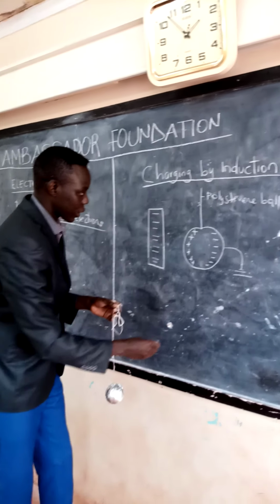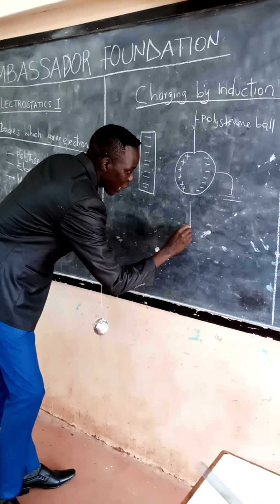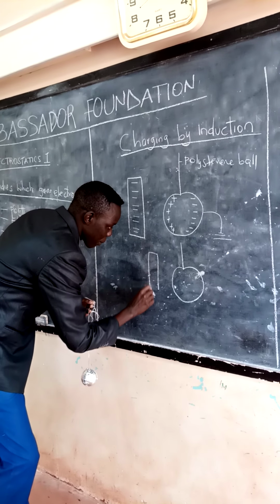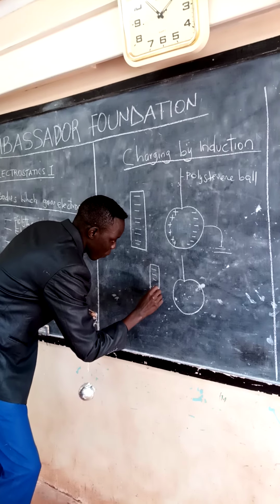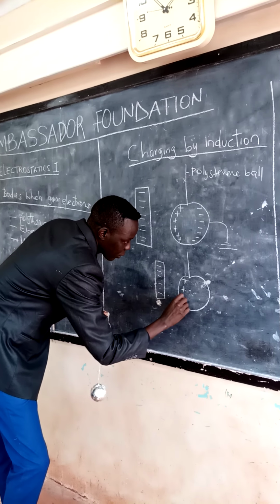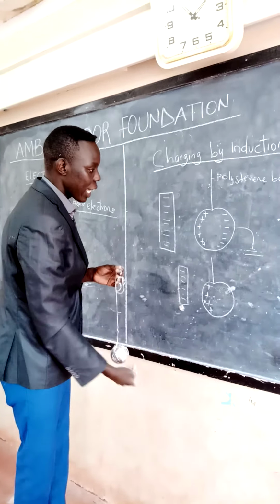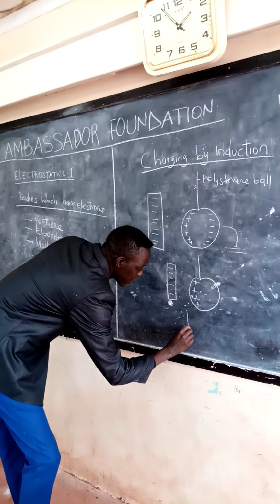Then what shall we have? We will have a ball like this. Before you withdraw this, remember this one is still there. So we will have positive charges this way, but negative charges have flown to the earth.